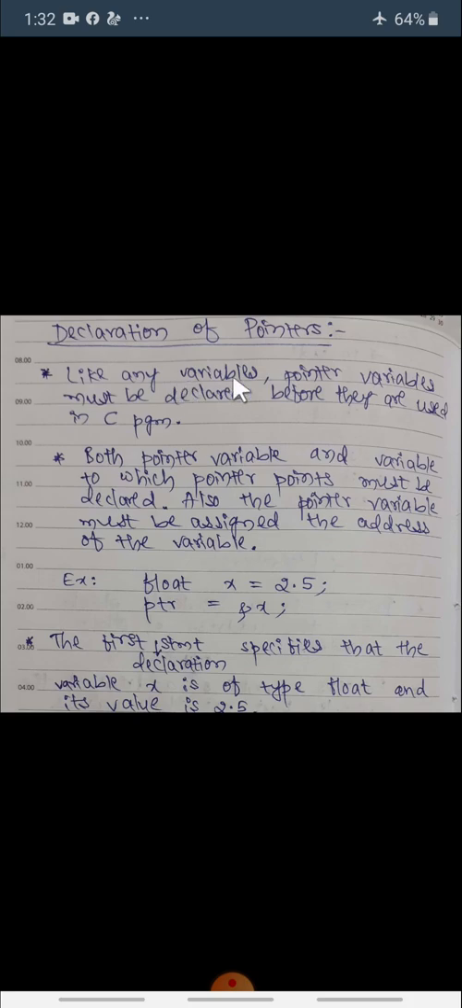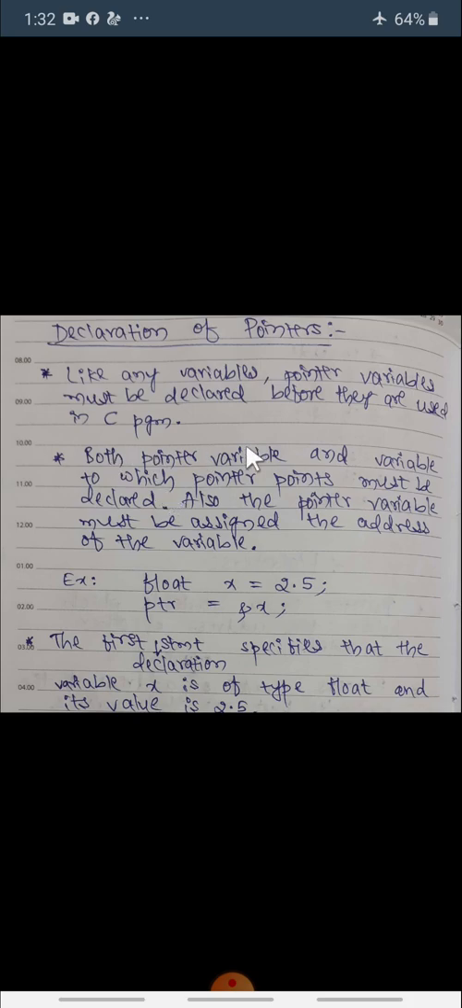Like any other normal or ordinary variables, pointer variables are also declared before they are used in a C program. Both the pointer variable and the ordinary variable to which that pointer points must be declared. So here two variables will be there. One is an ordinary variable, and to that variable one pointer will be pointing. It means that the address of that variable will be held by another variable. That variable is called a pointer variable.